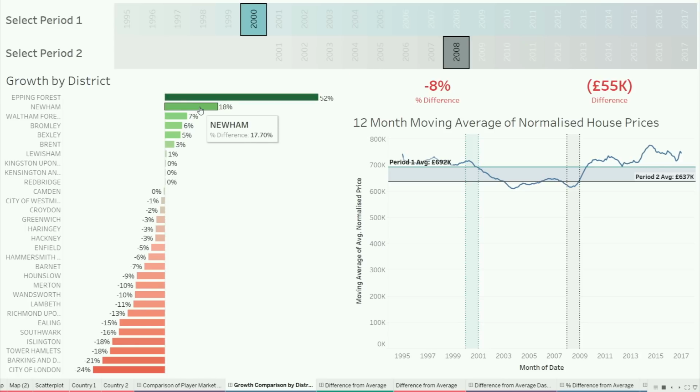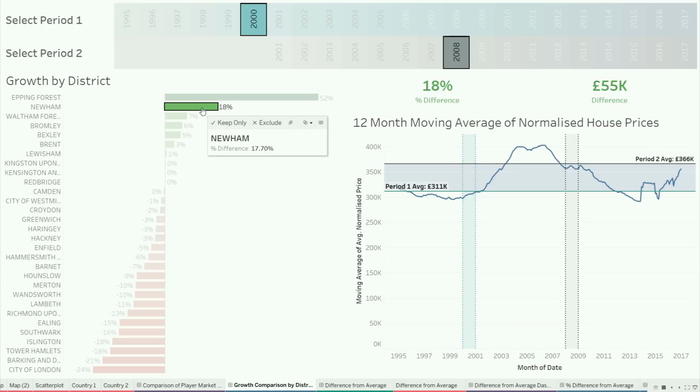However, in certain boroughs, like Newham, where I live, it increased by 17%. This view here is like a visual calculator to tell you that the blue range corresponds to the blue period, the black one corresponds to the black selection, and these two reference lines compute the average just within that specific range, and the difference between those two lines gives you your difference.